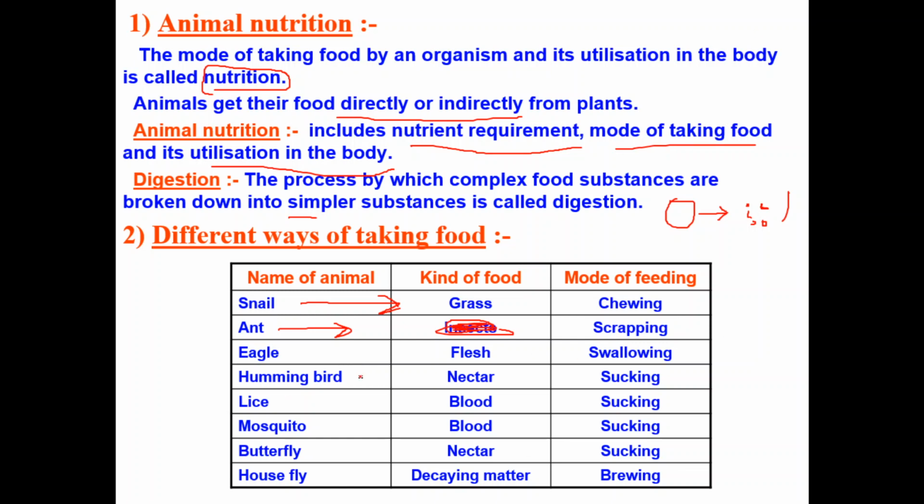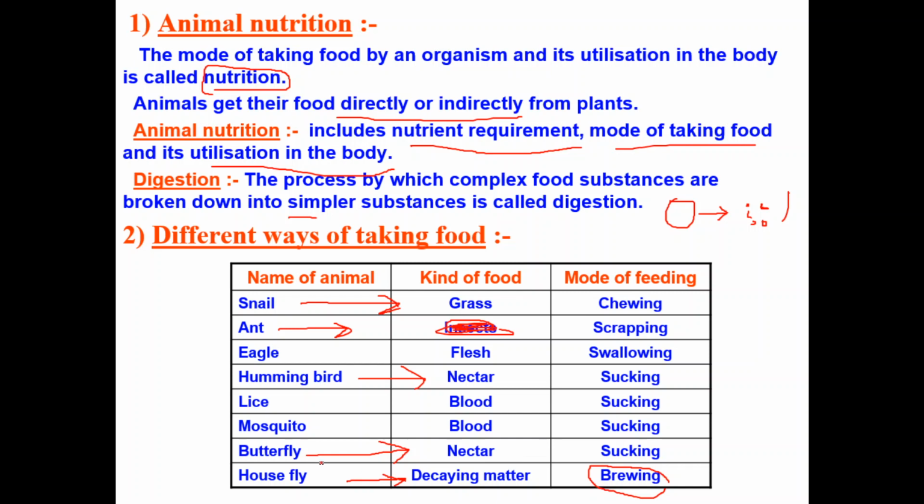Hummingbird depends upon the nectar. That means it will suck the nectar. And butterfly also sucks the nectar. Housefly depends upon dead matter. It also depends upon liquid food and also solid food. The mode of taking food by the housefly is known as breathing. Remember this one.